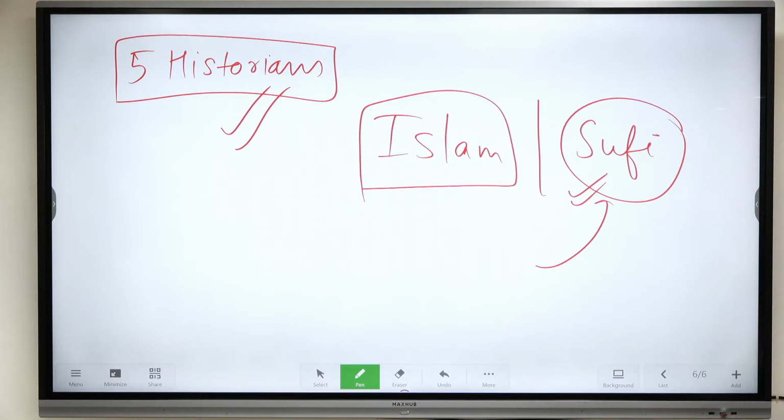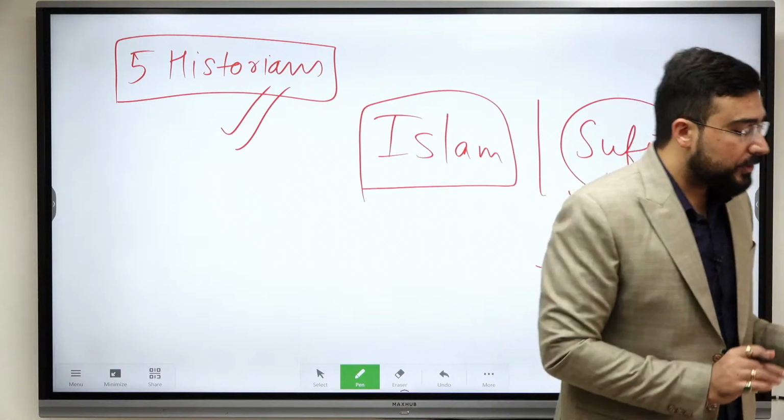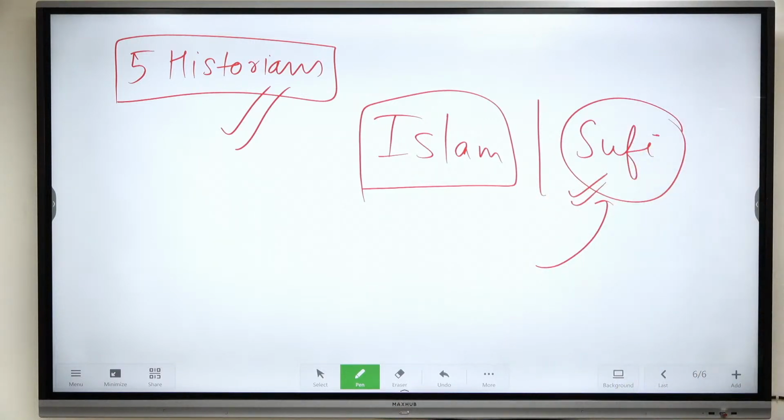ठीक है, सबको सेम के साथ इक्वेट मत करना कि सर सब एक ही चीज बोल रहे हैं. हाँ? So Tarachand, what he says, the idea of equity and universal brotherhood taught by Bhakti saints was equivalent to Sufi thought. This is by Tarachand. Okay. Then we come to Yusuf Hussain.